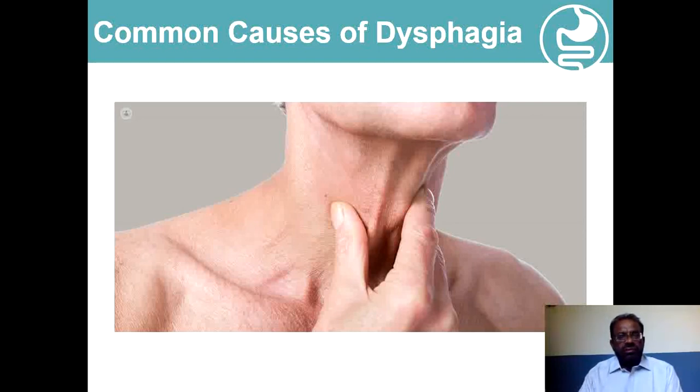So these are the diagrams about the various disorders which are associated with dysphagia, and this is the common presentation, how the patient says he is feeling something obstructing in the neck.